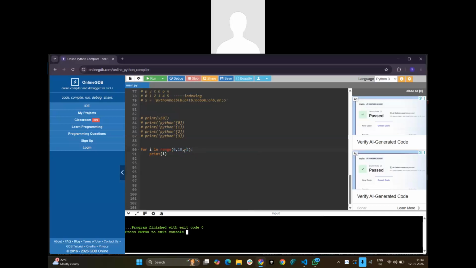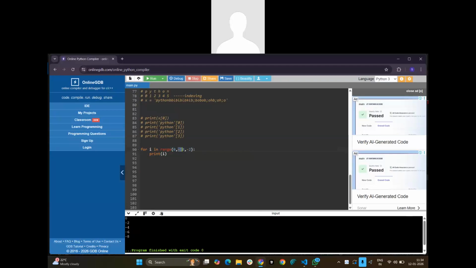So with -2, why are we not able to print it? Because 0 will be considered as the first one. Because 0 is the starting value and you are going to jump -2, and the final destination will be 10.